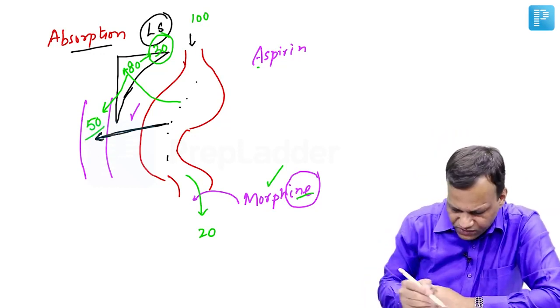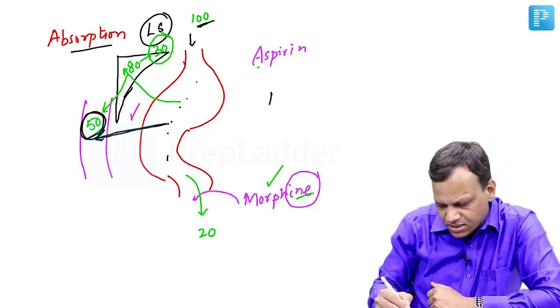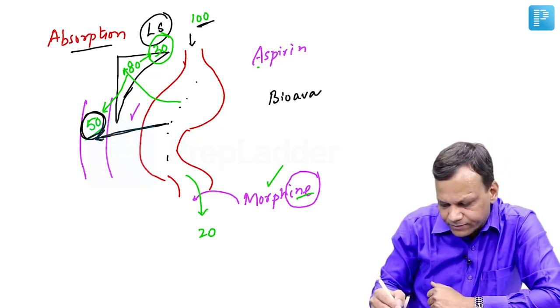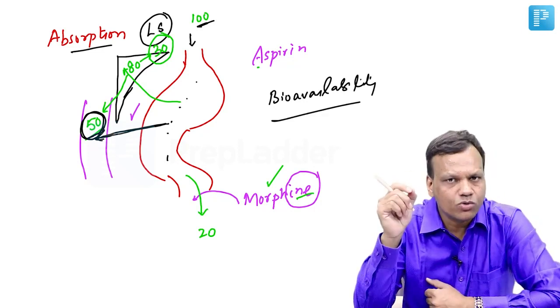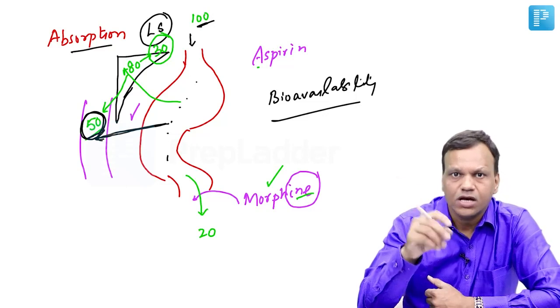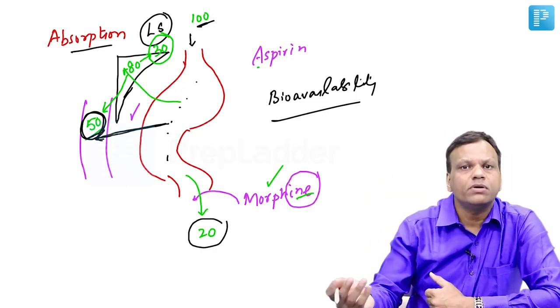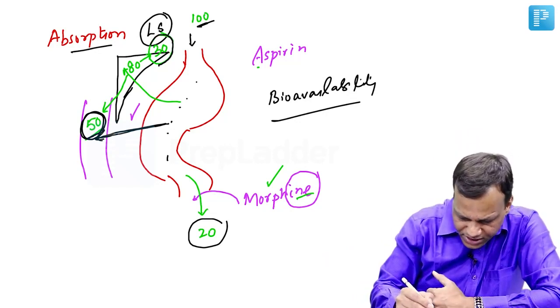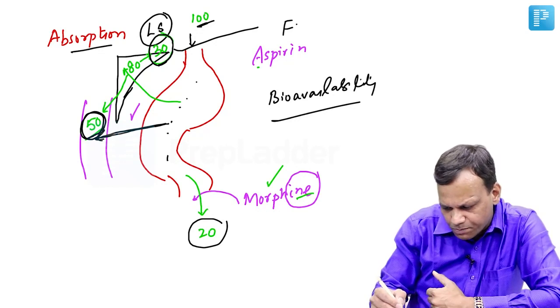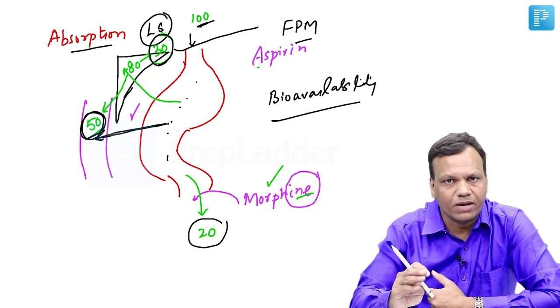So this percentage which reaches the systemic circulation, out of 100 only 50%, is known as bioavailability. Bioavailability is the percentage of given dose that reaches the systemic circulation. It depends upon two major factors. One, how much drug is absorbed: more absorption, more bioavailability. Second, how much drug is metabolized here. This is known as first pass metabolism. So more first pass metabolism means lesser bioavailability.